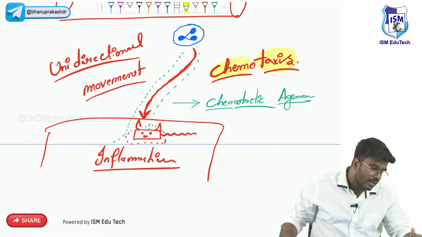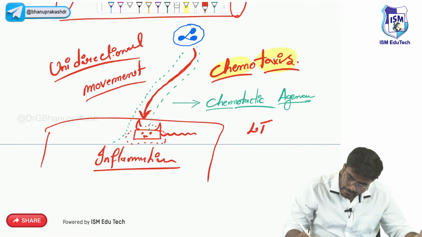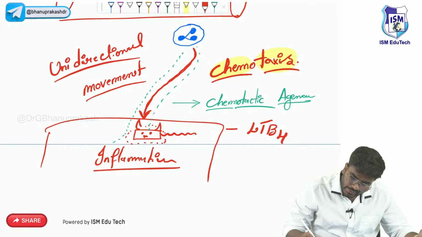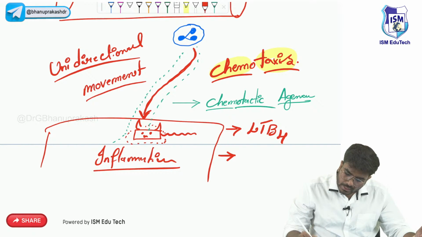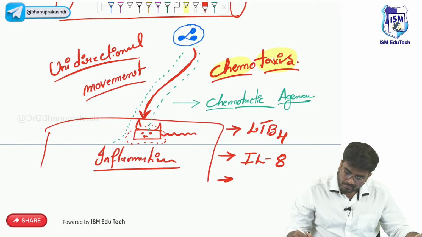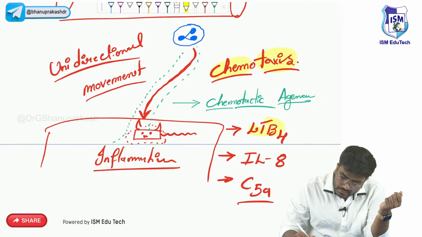Now comes the question, sir, what are the important chemical mediators which you have to know? The important chemical mediators are LTB4, which means leukotriene B4, released from the tissue, interleukin 8 and C5a. So C5a, interleukin 8 and leukotriene B4 are the chemotactic agents.